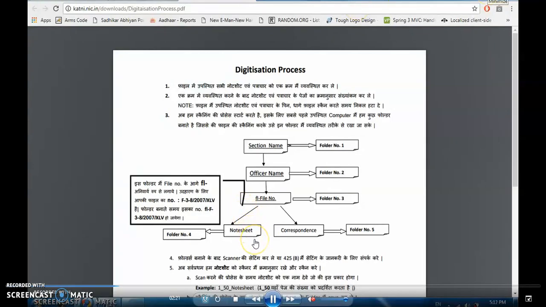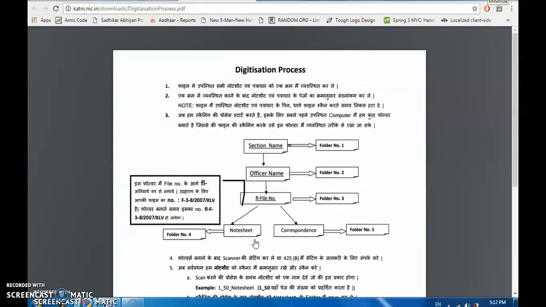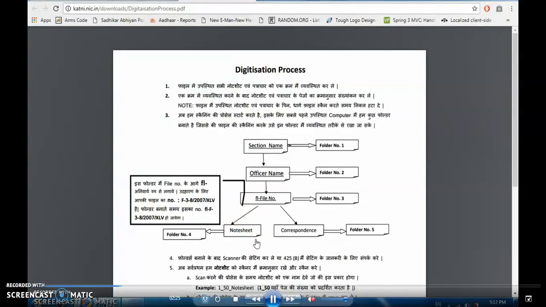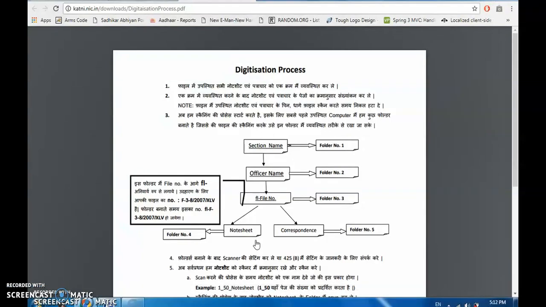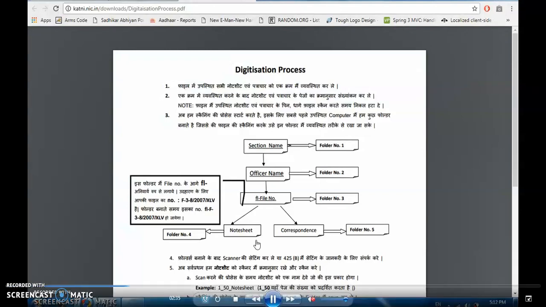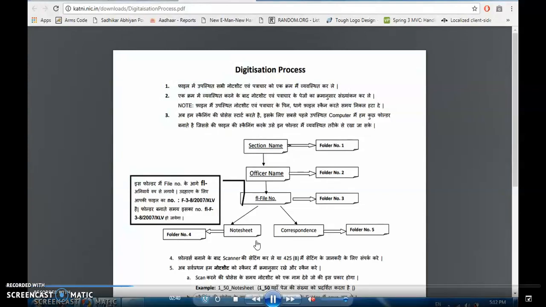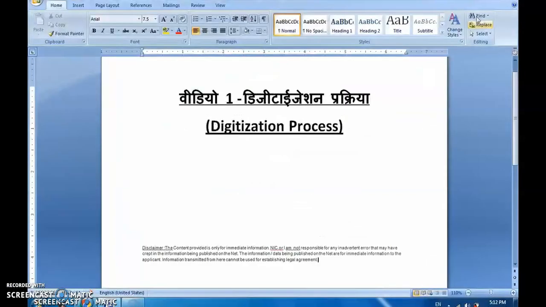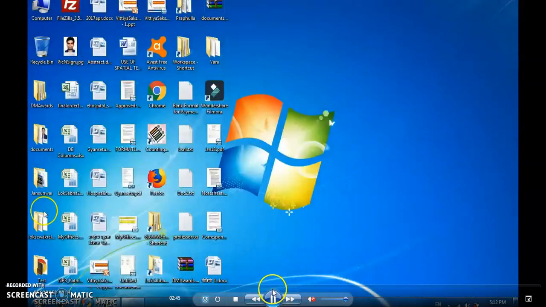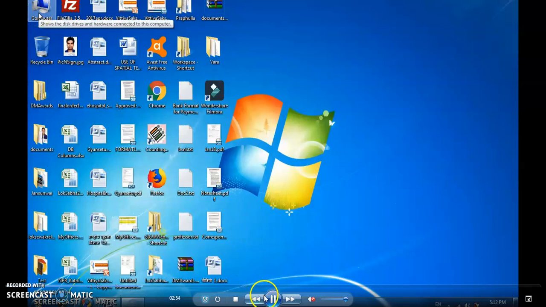First of all, we separate all the note sheets of our one physical file, and whatever paper is there other than the note sheet, keep the rest of the pages separately. It may be orders, any correspondence from the government, or anything except the note sheet, which will be taken as separate and called correspondence. Just see that on the desktop I have created two PDFs, correspondence and notesheet.pdf.